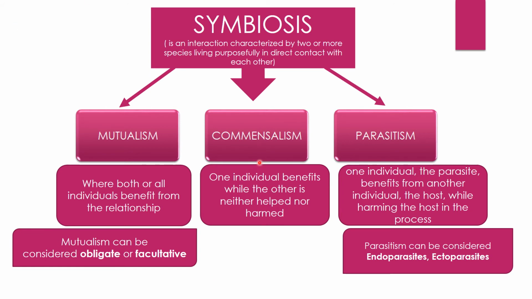Commensalism is an interaction in which one individual benefits while the other is neither helped nor harmed. For example, orchids, examples of epiphytes found in tropical rainforests, grow on the branches of trees in order to reach excess light, but the presence of the orchids does not affect the trees. Commensalism can be difficult to identify because the individual that benefits may have indirect effects on the other individuals that are not readily noticeable or detectable.